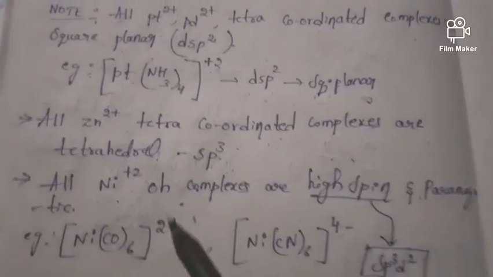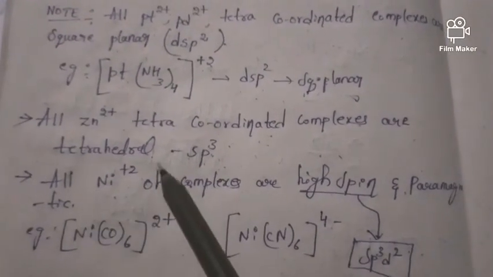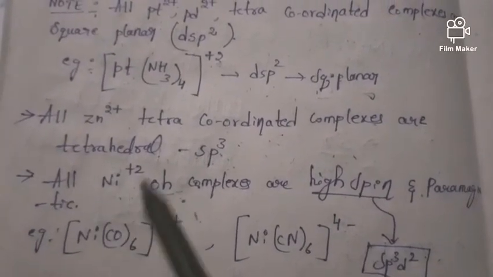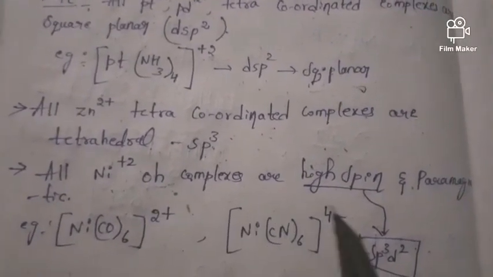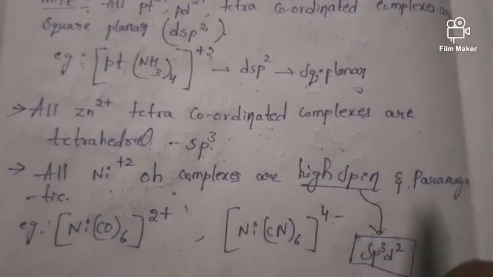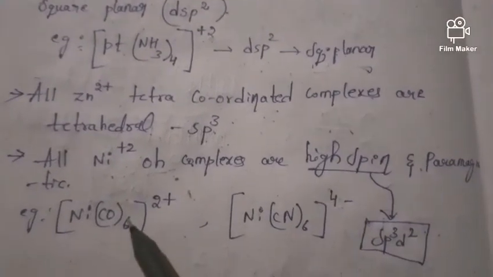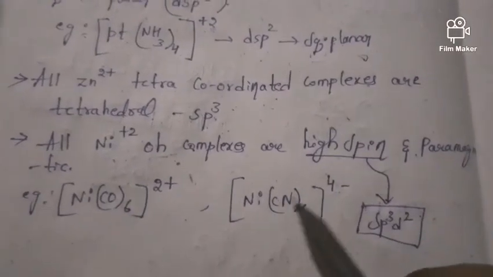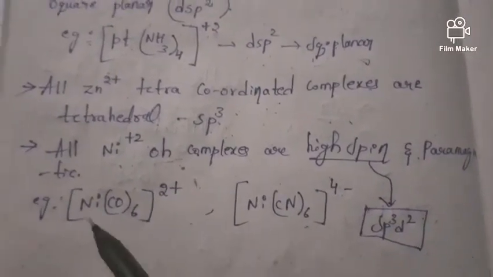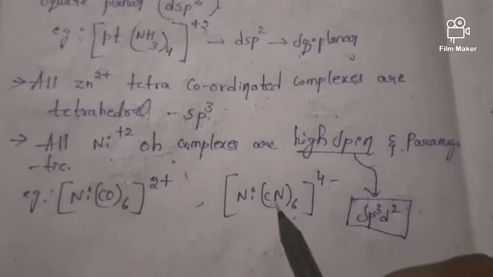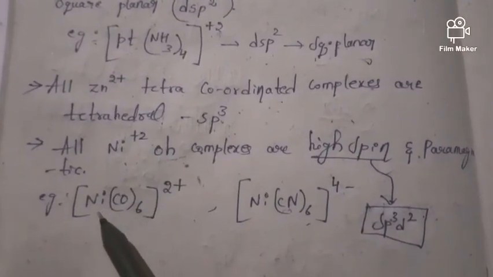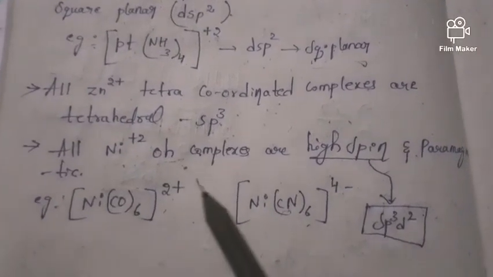Next, the last point: all nickel plus 2 octahedral (OH means octahedral) complexes are high spin and paramagnetic. See, this is an octahedral complex because here we have 6 ligands. Here also we have 6 ligands. That means these two are octahedral complexes. Here the nickel exists in the plus 2 oxidation state, and here also.